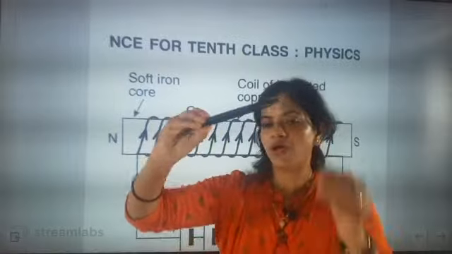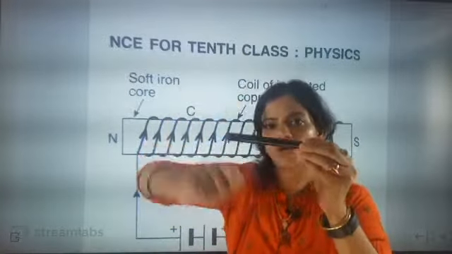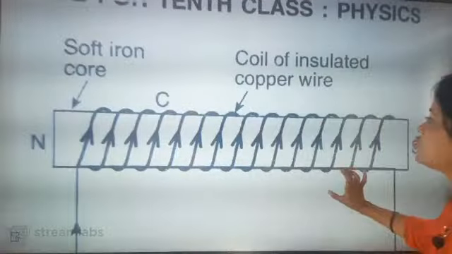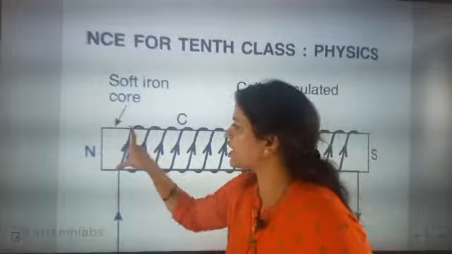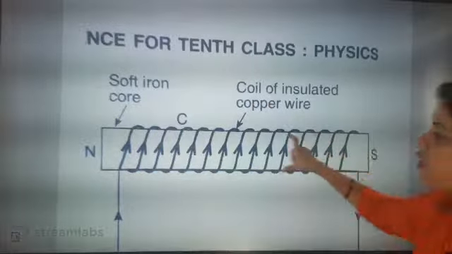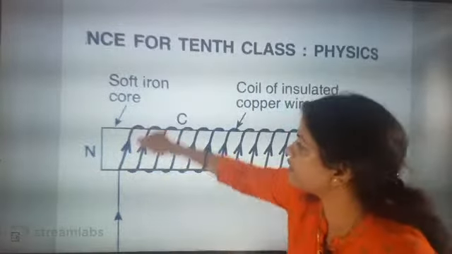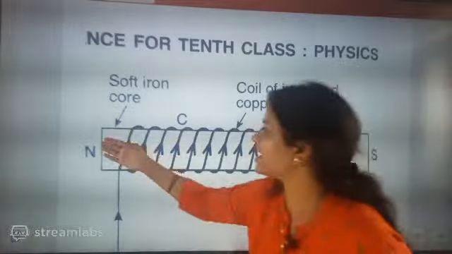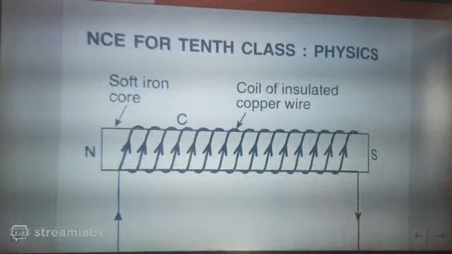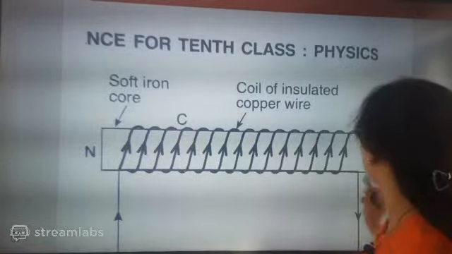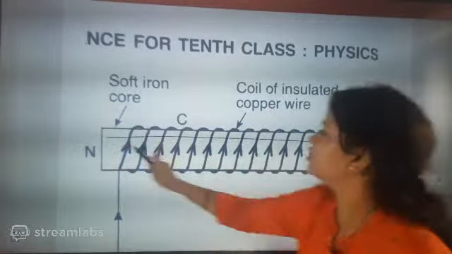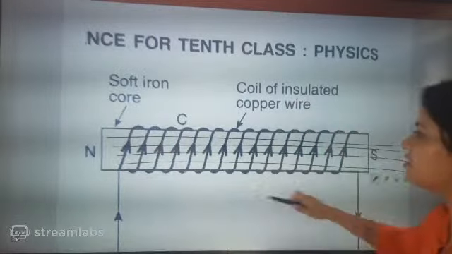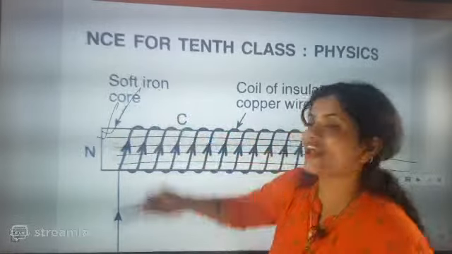This is the core, around which you coil the wire. So this soft iron is the core material, beta. If this soft iron rod is the core and you are coiling the wire around it, a magnetic field will be generated inside, and we know nicely the magnetic field lines will be parallel to each other. So 100% the magnetic field generated will start making this iron core a magnet.